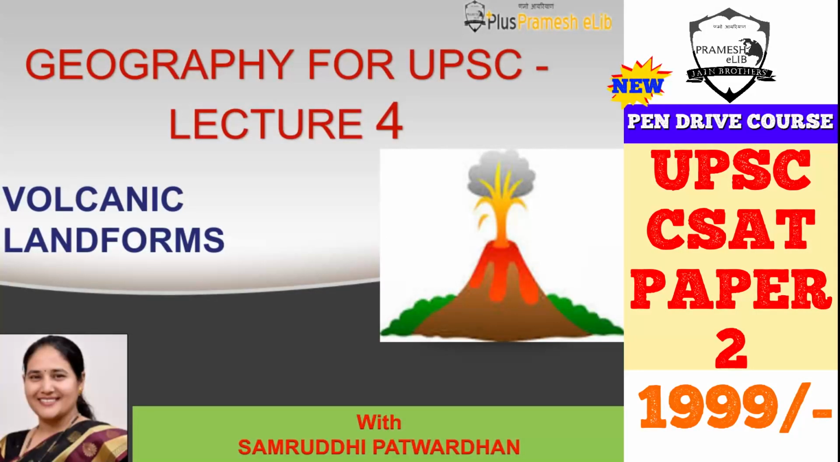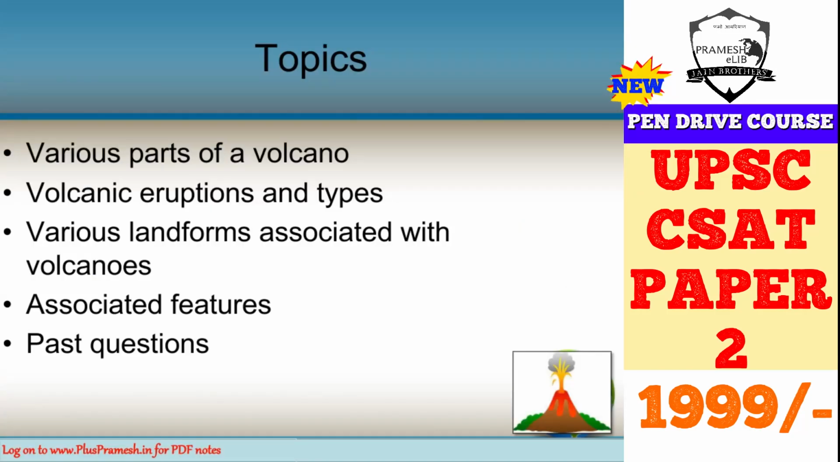Hello friends, so here is the next lecture in the series of geography for UPSC. This time we are going to deal with volcanic landforms, and let's see what is a volcano, what are the landforms associated with it, and what are the types of eruptions that are there. In this lecture I will be dealing with various parts of a volcano, types of volcanic eruptions, various landforms associated with volcanoes and its associated features, and then we will see some past questions.